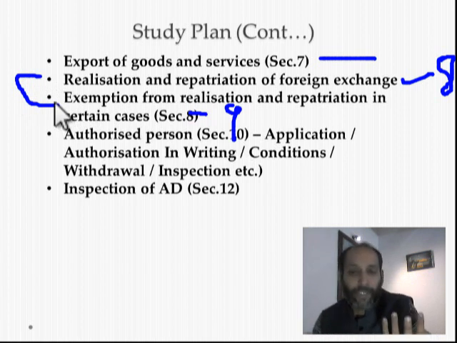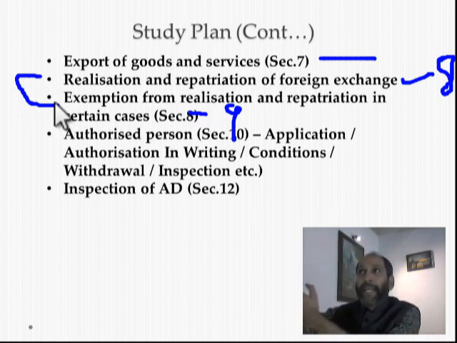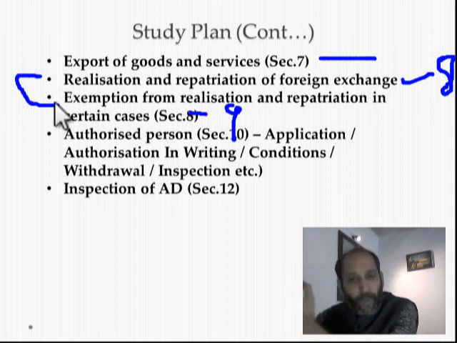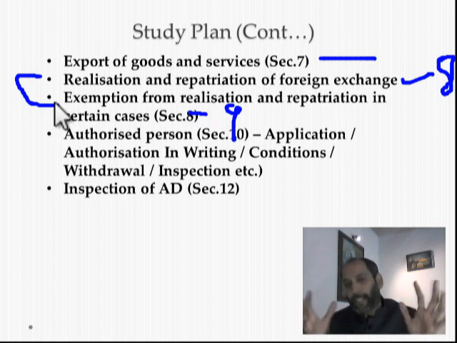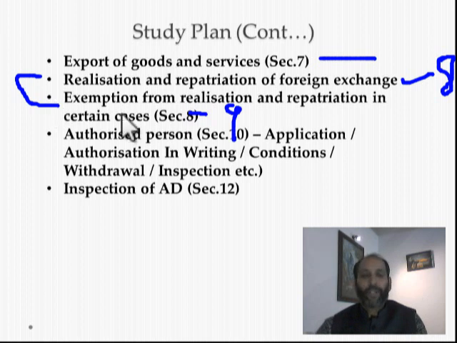What is repatriation? Section 2 clause Y. Bringing into India the proceeds of foreign exchange earned from outside India. Whatever you had earned in the outside country, you have to bring back to your Indian origin. So that bringing back concept is called repatriation to India, but there are some exemptions, the stipend, honorarium, regular trade. You have to study section 9 also. Friends, this is another pack. I will conclude once again what are the packs you have to study, but I am just going through the provisions now.